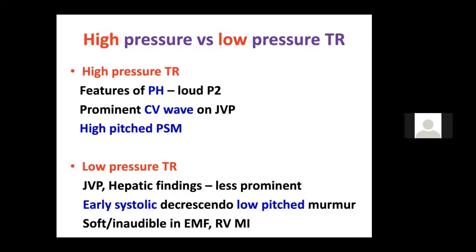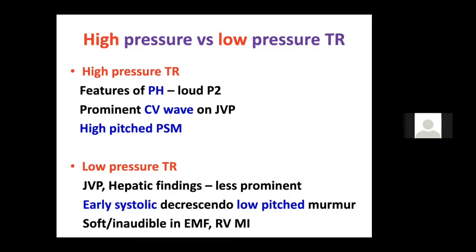How do you differentiate a high pressure TR because of left side heart disease and a low pressure TR? There are a few findings. The most important is that because of the signs of PH, you get all other findings of PH, like a loud P2. In a low pressure or normal pressure TR, you do not get the signs of PH or a loud P2. You get a soft P2. The murmur is pansystolic in a hypertensive TR. It is early systolic in a normotensive TR.